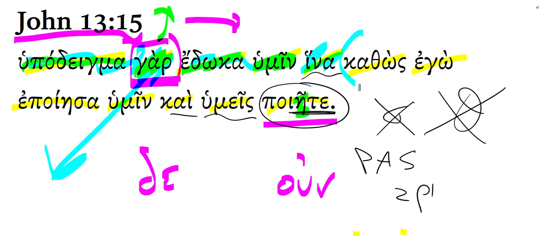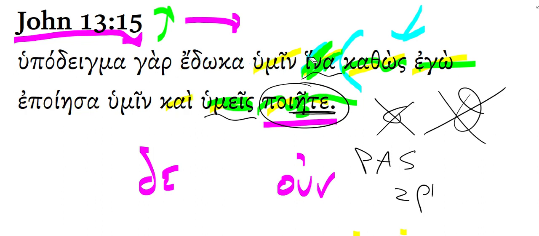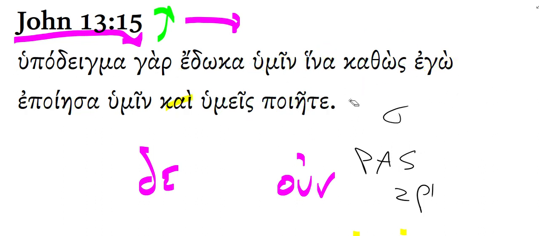Notice we skipped over this little bitty clause here that is in the indicative. It's a little bit unusual to have an indicative clause inserted in the midst of that subjunctive clause, but it's certainly not unparalleled. There are other examples of that. And so if we go in order here, so that just as I did for you all also should do.